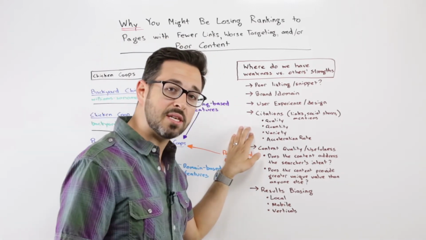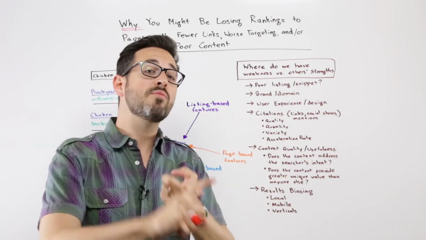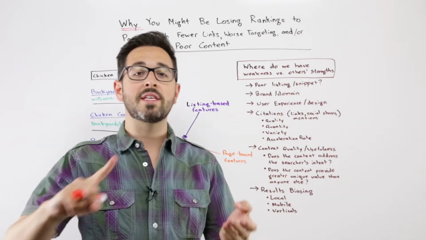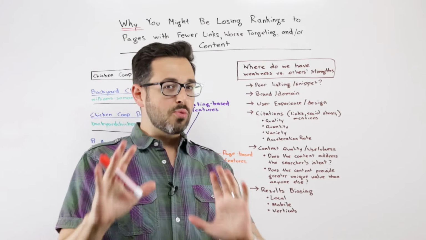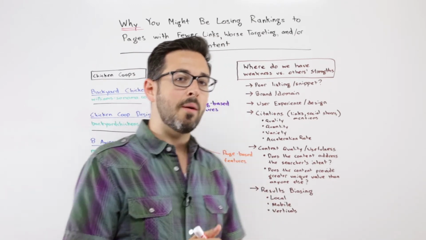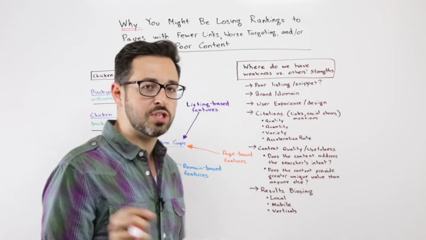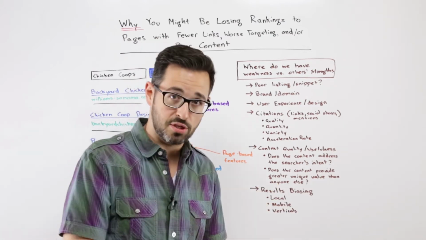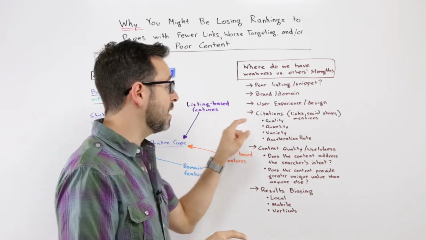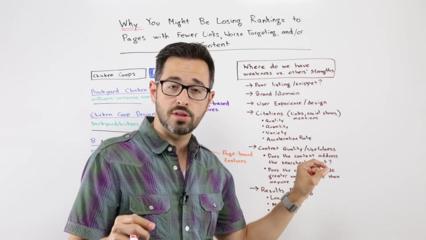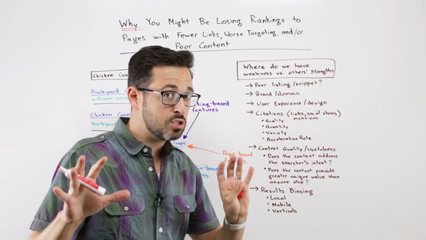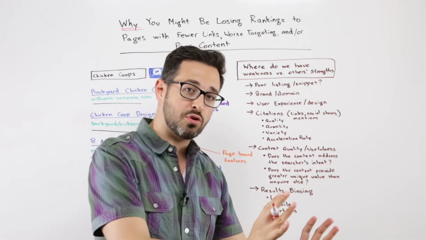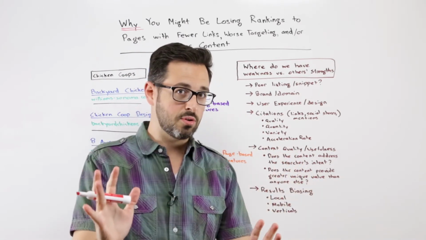Another thing that I see sometimes is people saying, I have more links from more linking root domains to my page than they do. Okay, but let's examine a bunch of things about citations. And I don't just mean direct links, I also mean mentions, right? Brand mentions and brand association mentions. And I also mean things like social shares and social mentions, because remember, these are all being taken into account either as a first order direct impact or a second order effect.